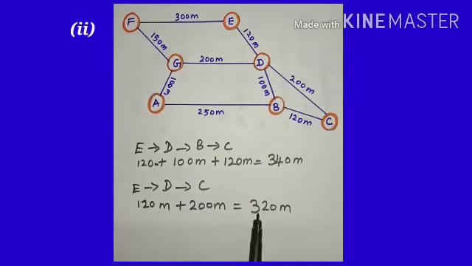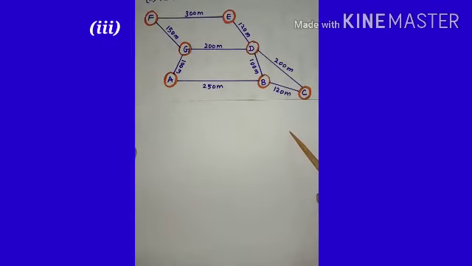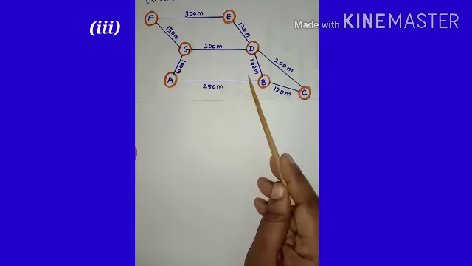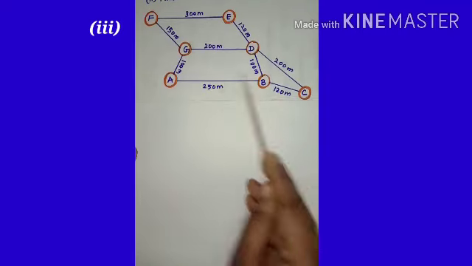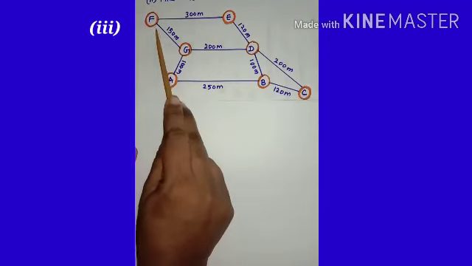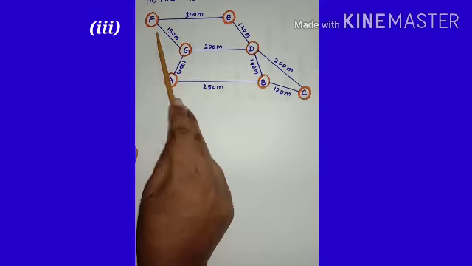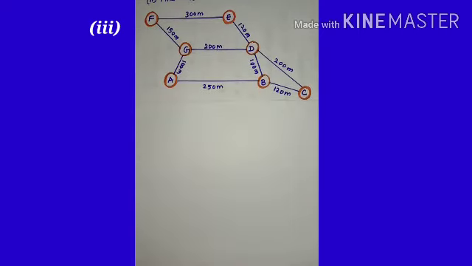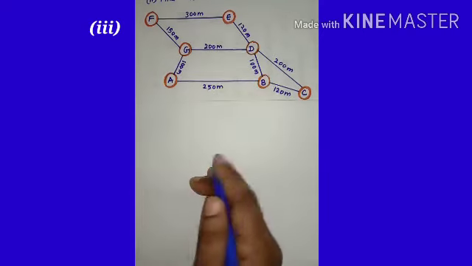And also the shortest distance is 320 meter. Now students, our third question is find all the possible routes between B and F with distance. So along with distance we have to find the possible routes and also mention the shortest route. So which is the shortest route we have to find. So first let's find the possible routes.